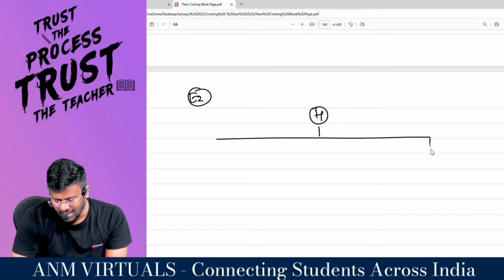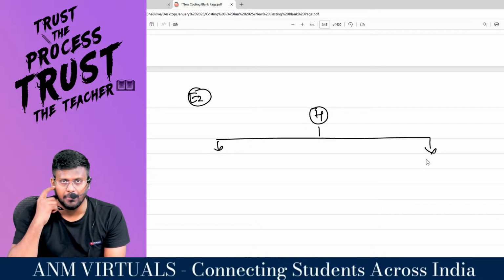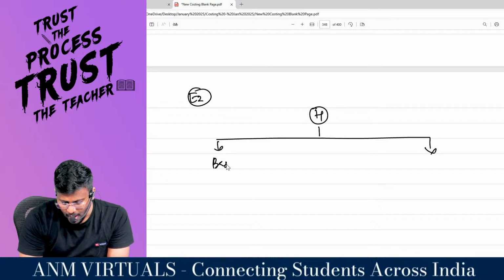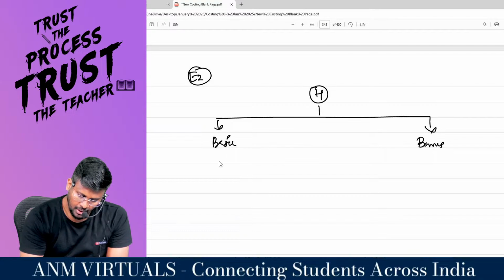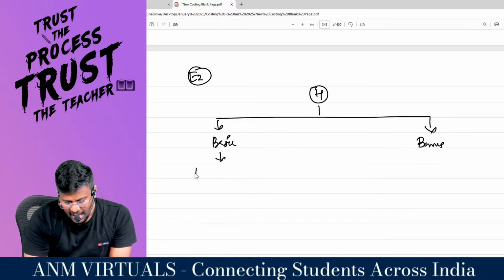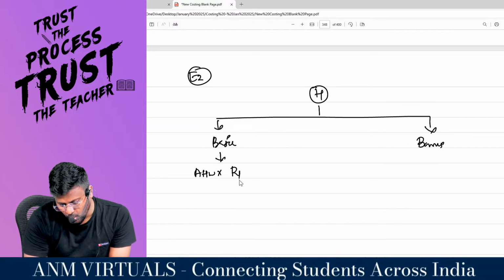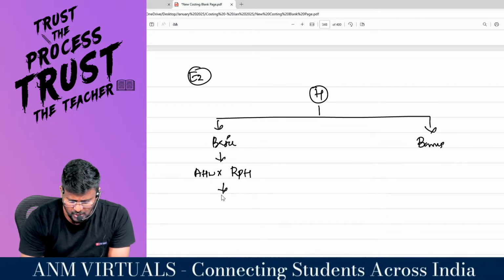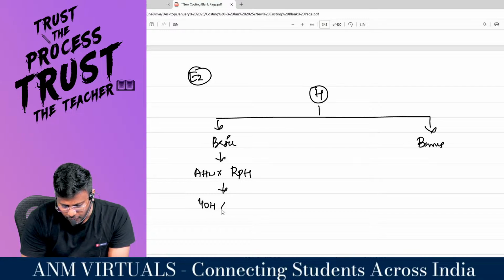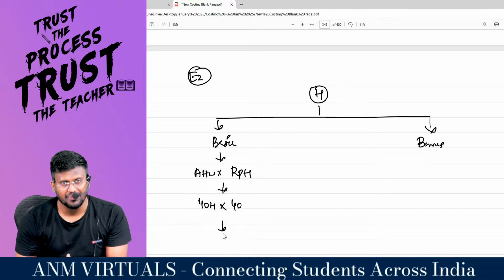We all know that Halsey is classified into 2 categories, my dear lovable students. Number 1 is basic and number 2 is bonus. With regard to basics, it is actual hours worked into rate per hour, right sir? What is the actual hours worked? They worked for 40 hours. Into rate per hour is 40.